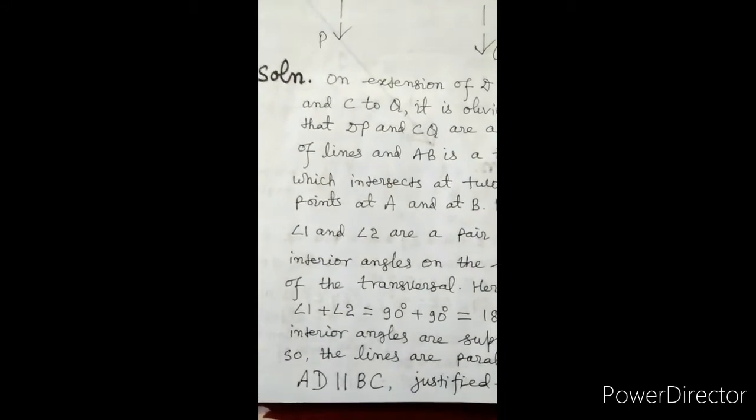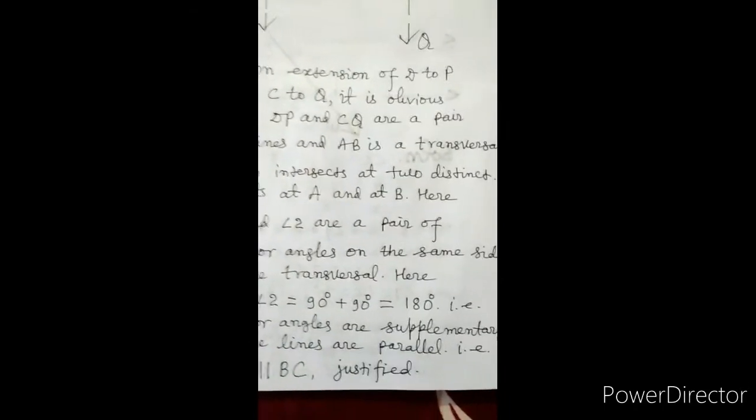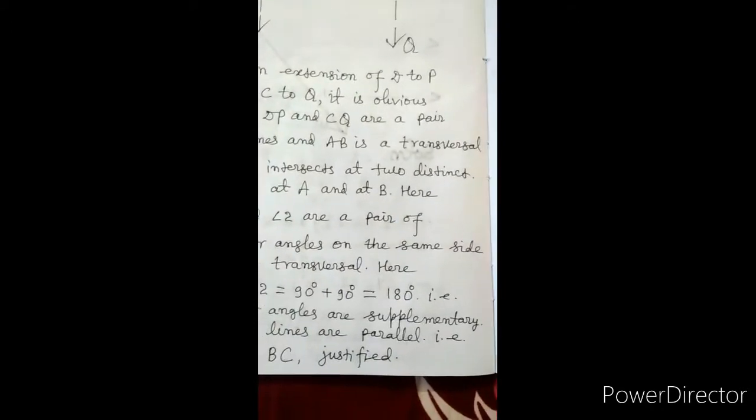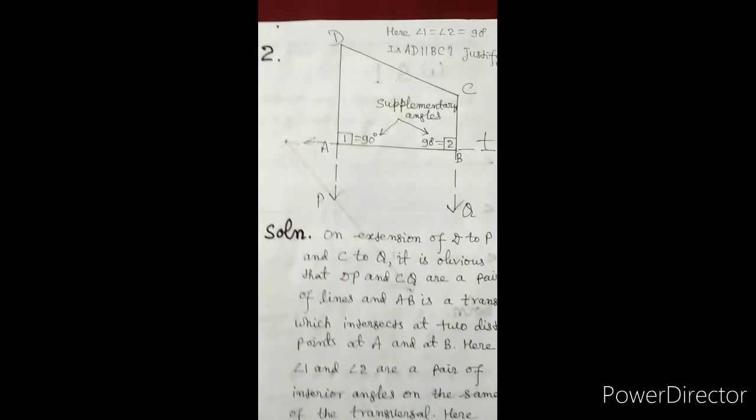Here angle 1 plus angle 2 is equal to 90 degree plus 90 degree, that is 180 degree, such that interior angles are supplementary, so the lines are parallel, such that AD is parallel to BC. In this way it is justified.